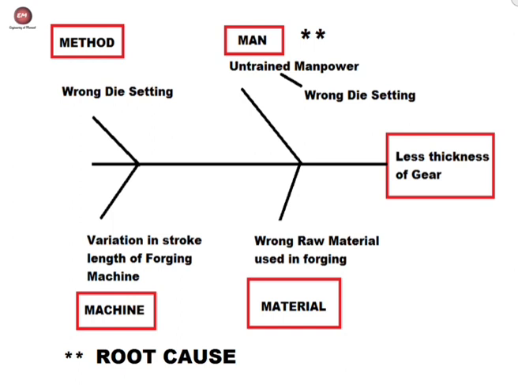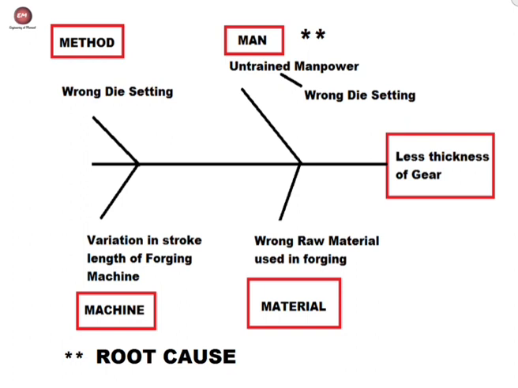From man, the reason was untrained manpower, which may have caused wrong die setting. From method, they may be using a wrong die setting method. From machine, there may be a variation in stroke length of the forging machine, which may have caused less thickness of the gear. From material, they may have used wrong raw material, which produced a large amount of scale pitch, which would have caused less thickness of the gear. And from mother nature, there was no reason. So this is the troubleshooting.